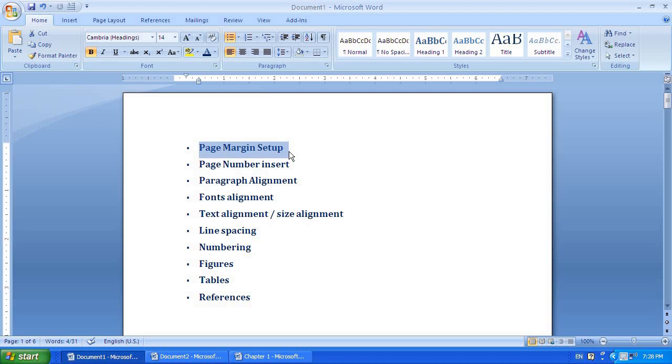So this page margin setup: all the text in your project needs to be in Times New Roman. No other font is allowed. Everything needs to be in Times New Roman.